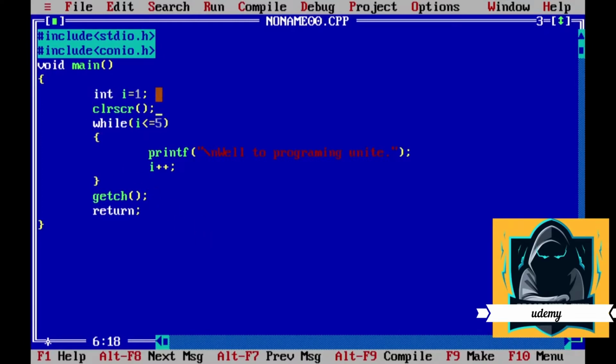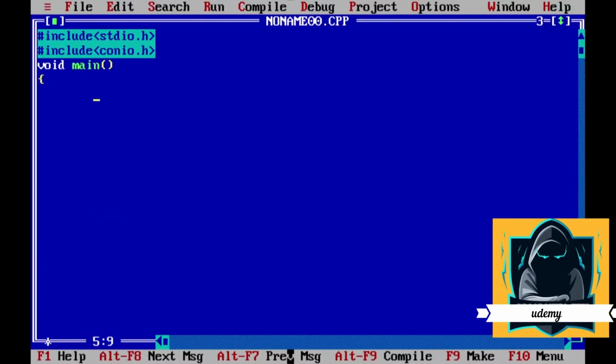First I will initialize the condition. Here I have initialized the value of i, here I have given the condition and then the increment.